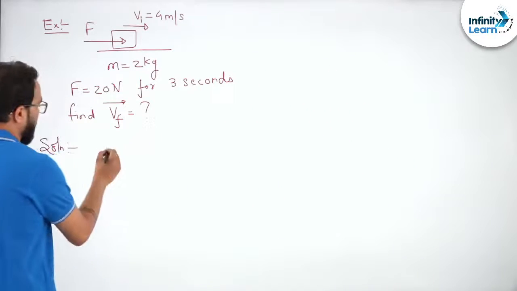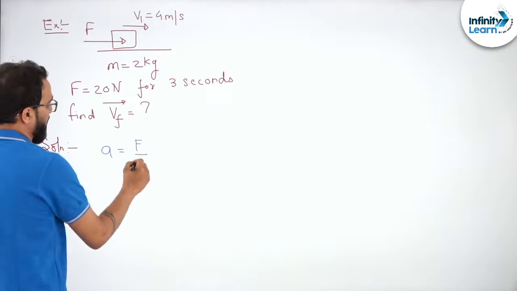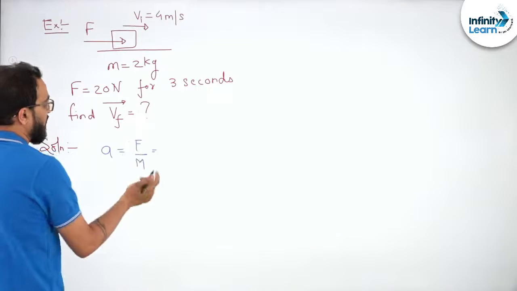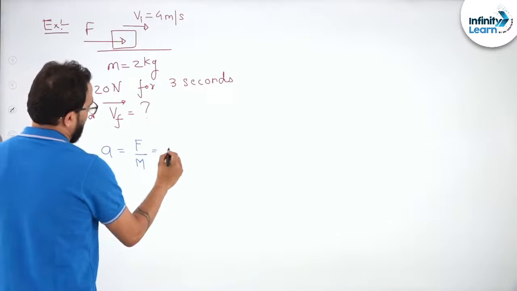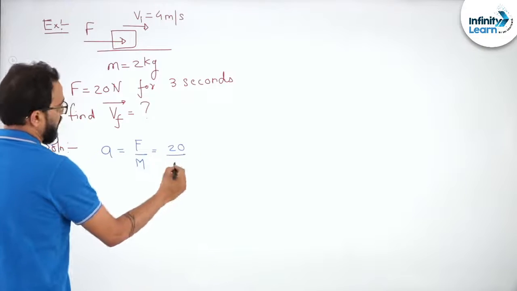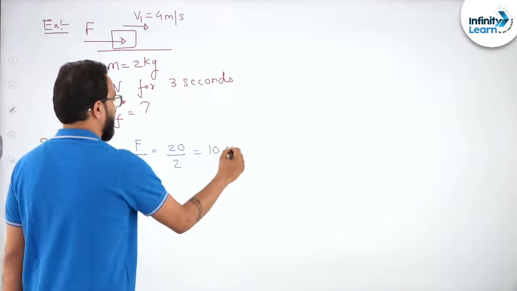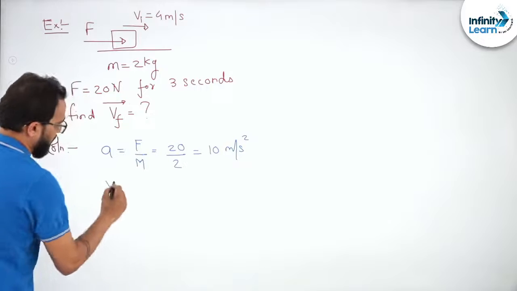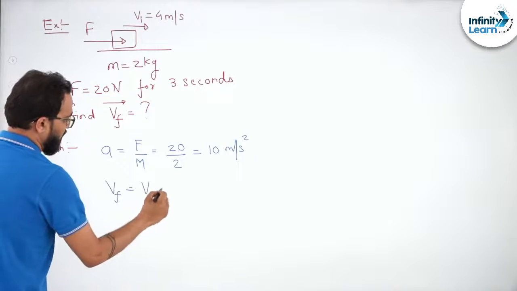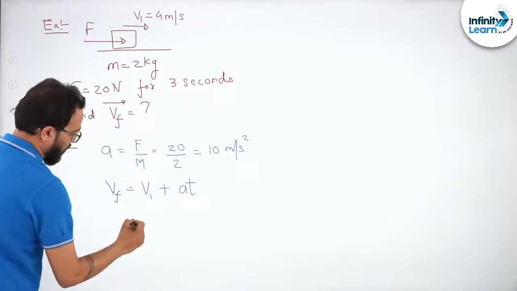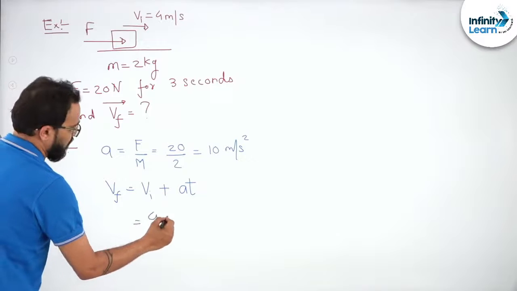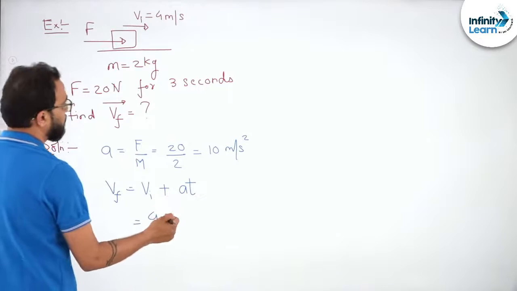You will say, sir, acceleration is F by m because force is constant. So it will be 20 by 2, which is 10 meter per second square. Then finally you can say v final equals v initial plus at. V initial is 4.